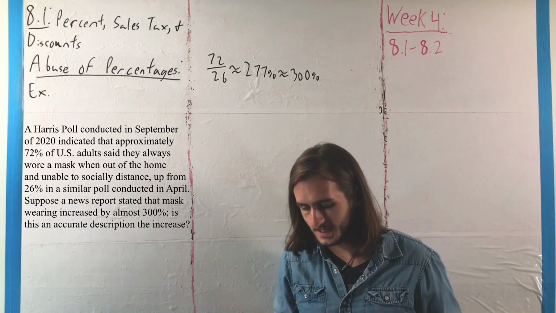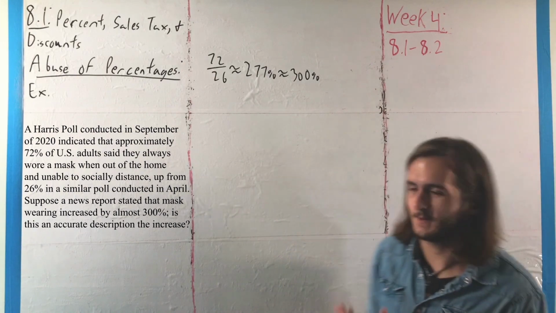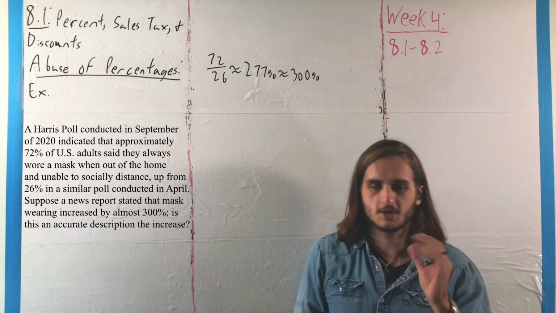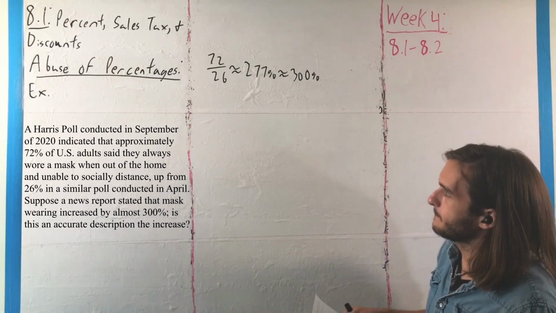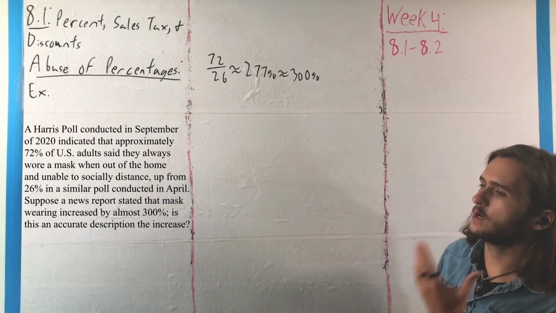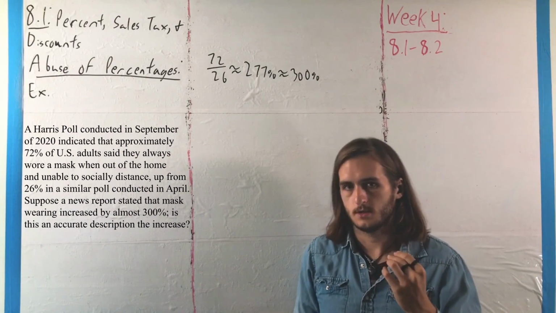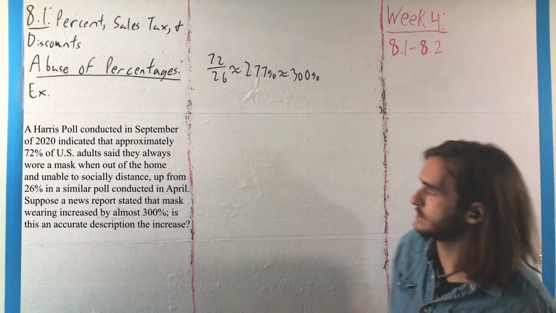But we should understand here that besides the fact that we're talking about a 300% increase in a percentage, and that just sounds weird too, that's not really what we're looking at, because we're talking about the change there, not just the values themselves.